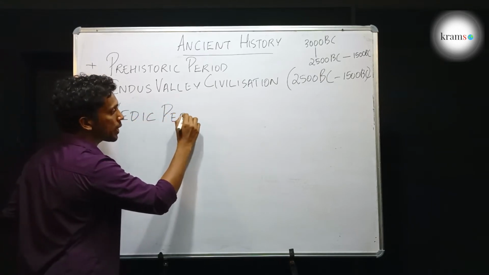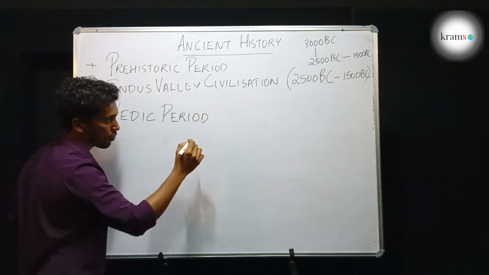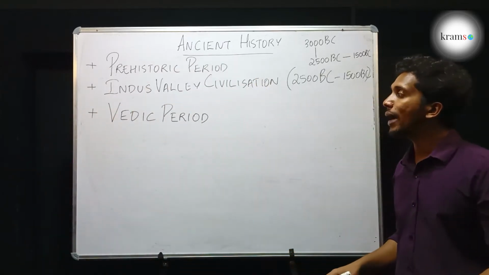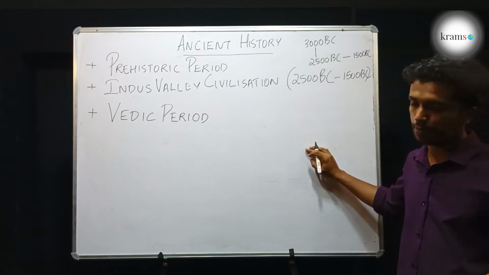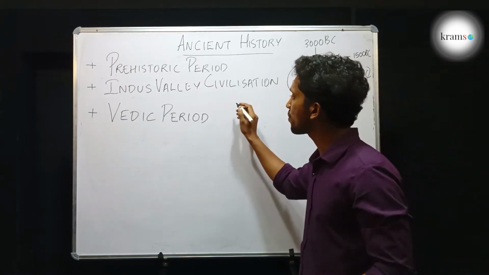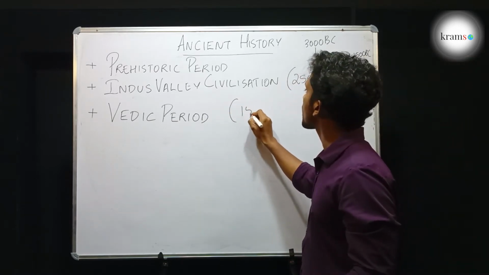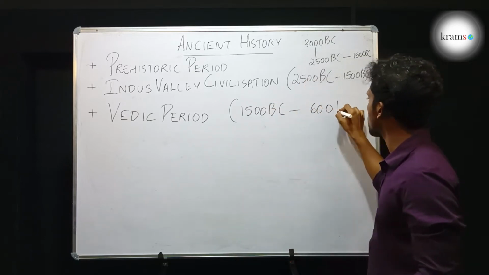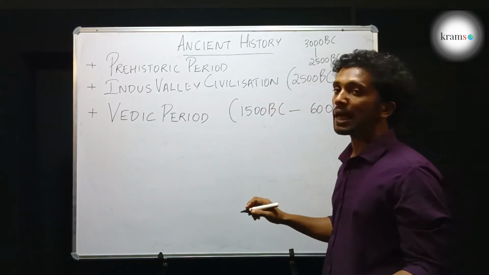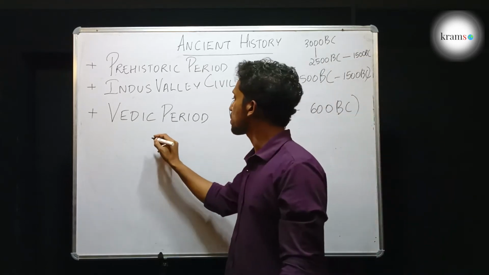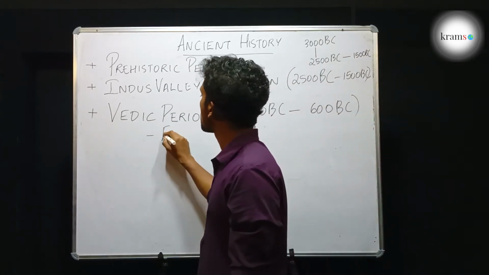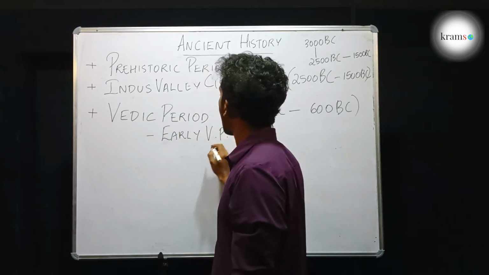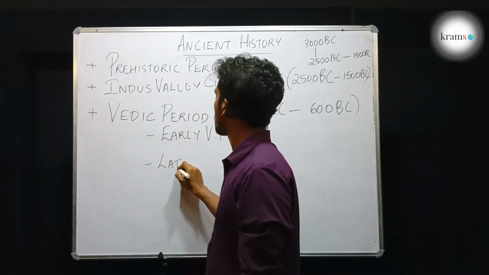It was the period when a set of foreigners came to India known as Aryans, who had written the Vedic text. And that period is known as the Vedic period, which existed from 1500 BC till 600 BC. But the period was in turn subdivided into two sections by the historians, called the early Vedic period and the later Vedic period.